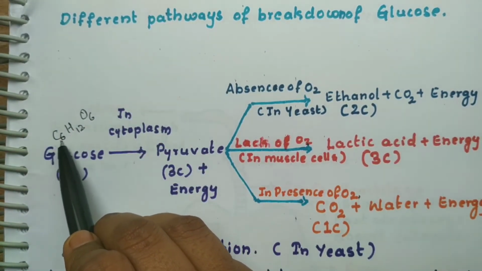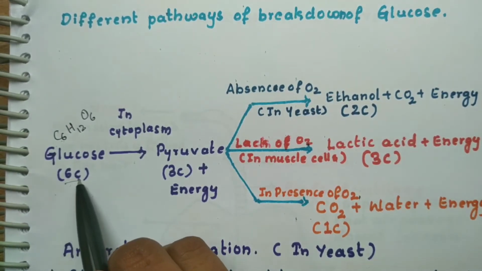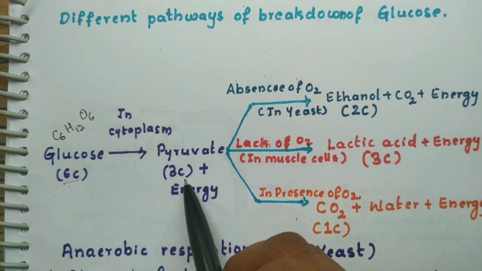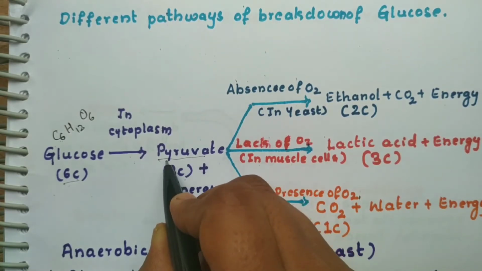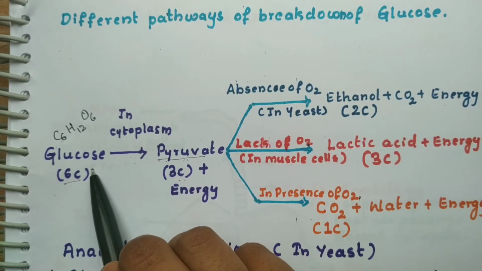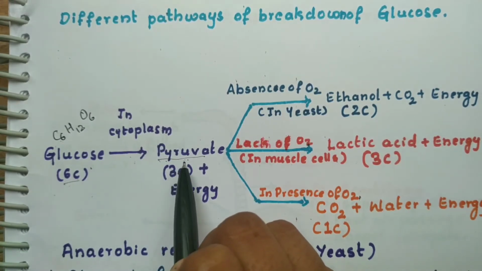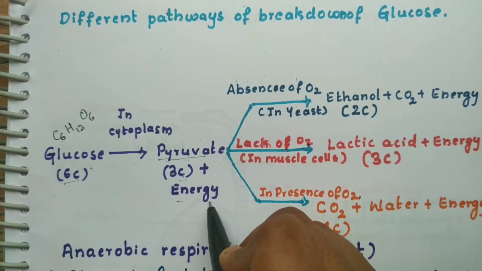There are 6 carbons, so I have written 6C. In the cytoplasm, it converts into a 3-carbon molecule. The name of that molecule is pyruvate, and some amount of energy is also released here.